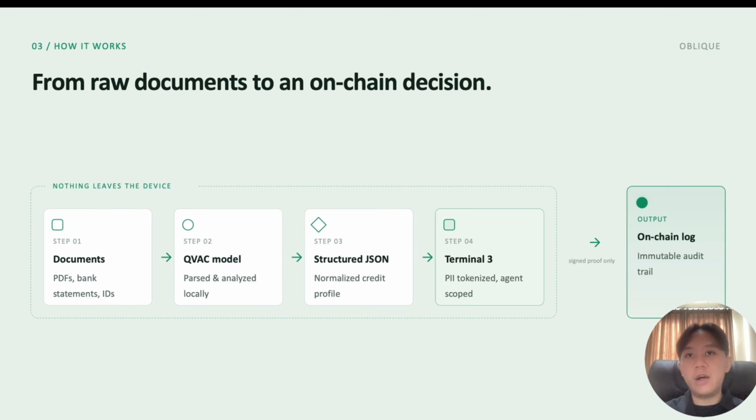So yeah, here is how it works. Applicant documents are processed locally with QVAC, which turns them into a structured JSON credit profile. Terminal 3 then tokenizes the PII, replacing sensitive data with placeholder tokens so the agent reasons over financial structure without seeing raw identities. The only thing written outside the machine is a signed, immutable proof of what happened.